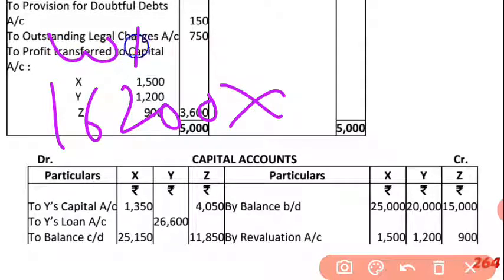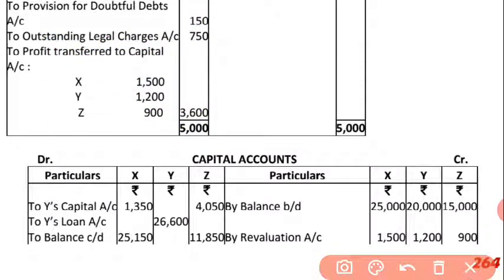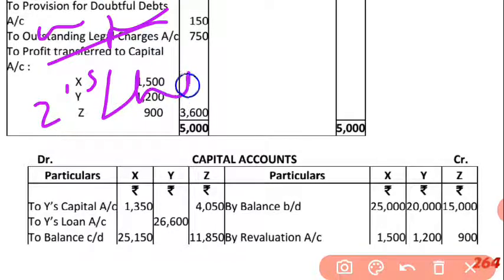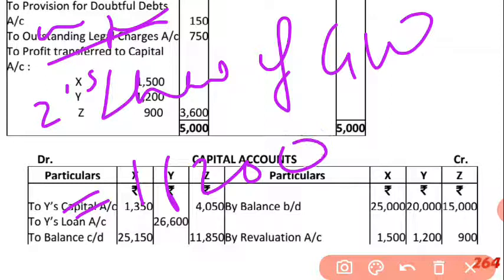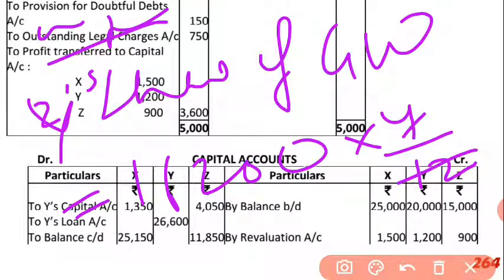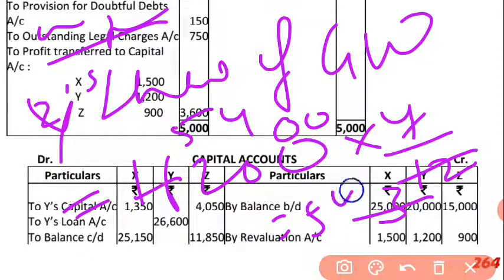Write working note, and here write Y's share of goodwill is equal to how much? 16200, this is not Z, Y, into 4 upon 12. So 4 3s are 12, 3 5s and 3 4s. So this is how much? 5,400. So note this one.